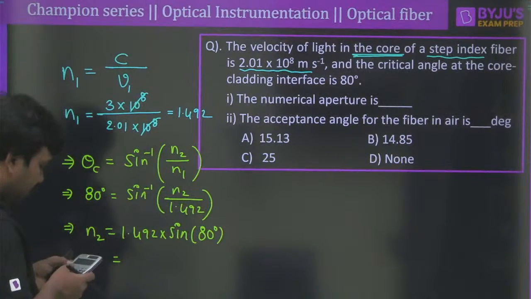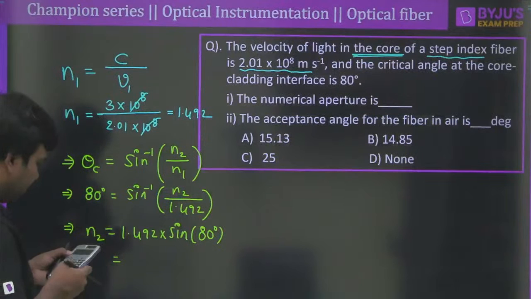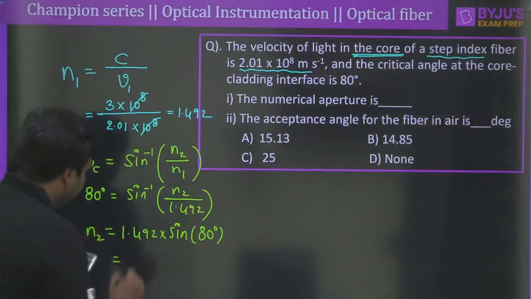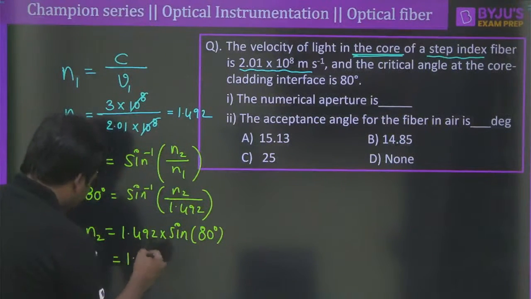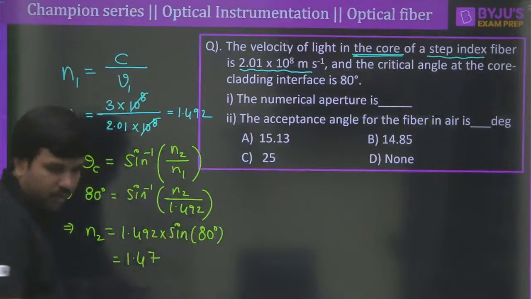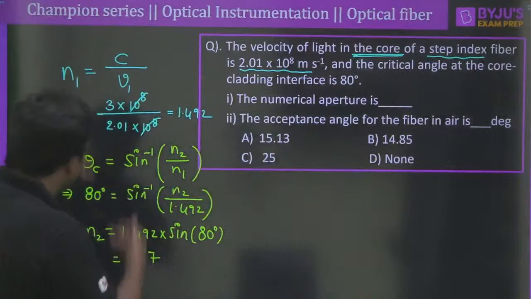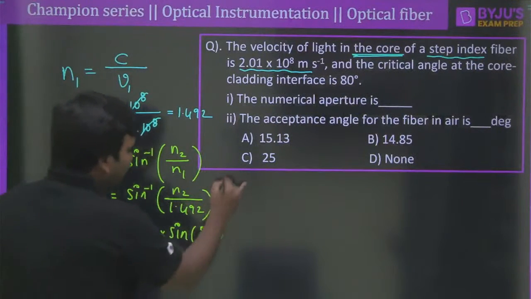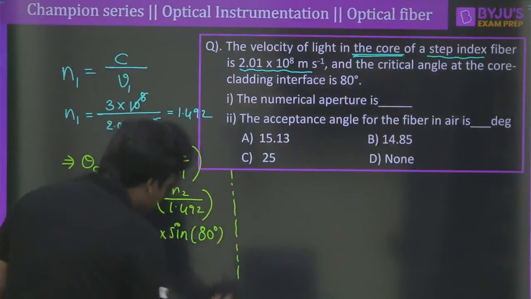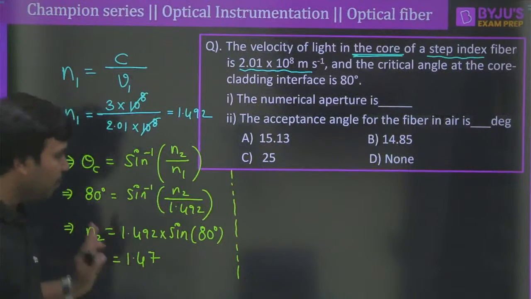1.492 into sine 80 degrees here. So what would be the final value here? Yes, 1.4693 something is there. So let me take 1.47 here. Yes sir, very good Pramit. So probably many students are not there in the live, but I am very happy that you people are utilizing the YouTube services properly. N2 is equal to 1.47.